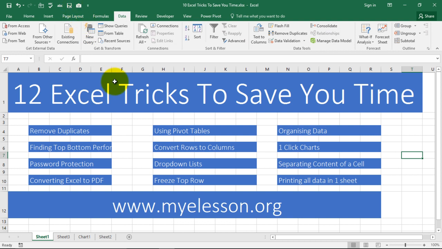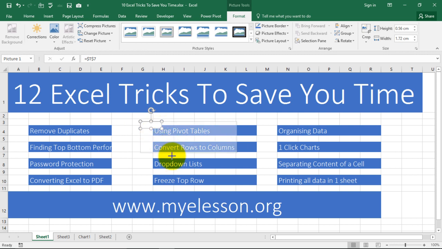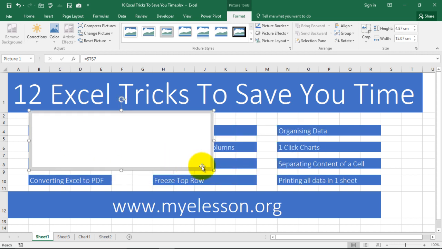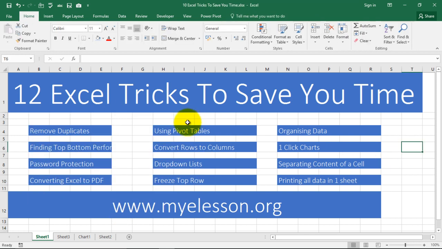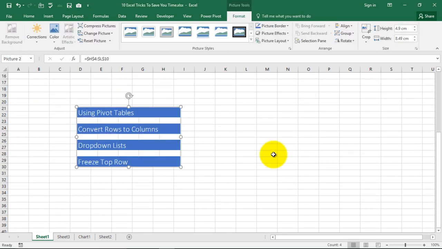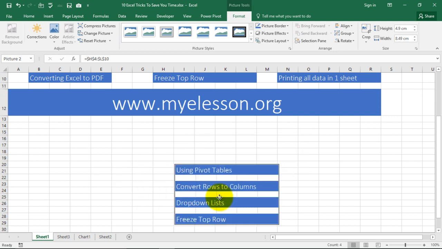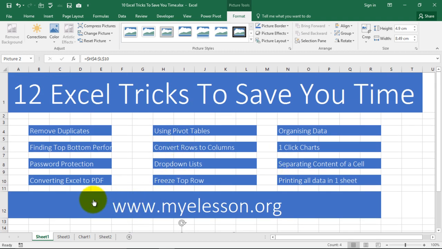So you'll learn one more trick. Now with this camera, once I click on it, see the shape of my cursor changes, and whatever I select, a picture of that section would be taken. Let me show you again. I selected this. I click on Camera and the picture is taken. Now if I want to paste it somewhere, I can do that. Now it is a picture. See? Cool, isn't it?